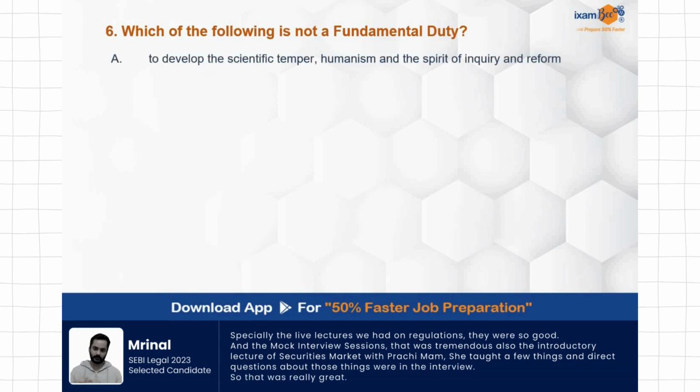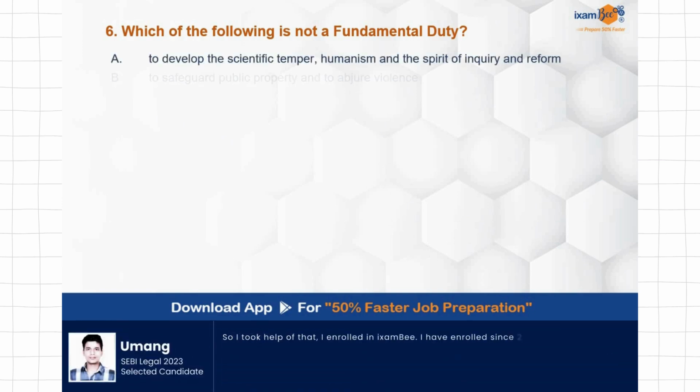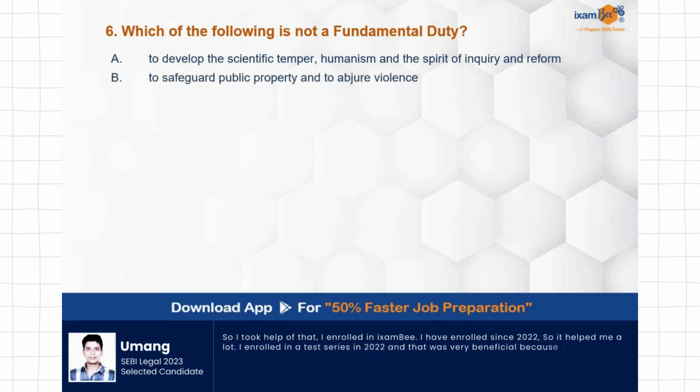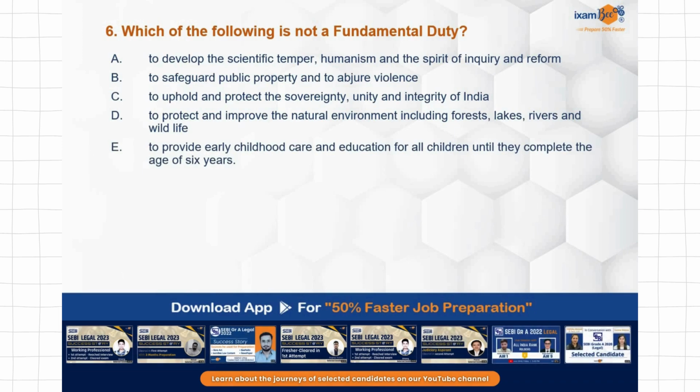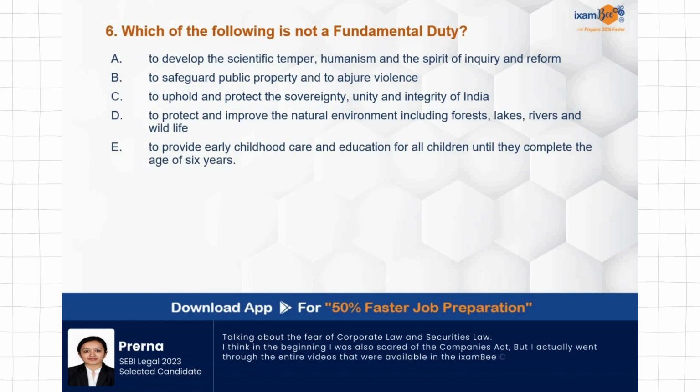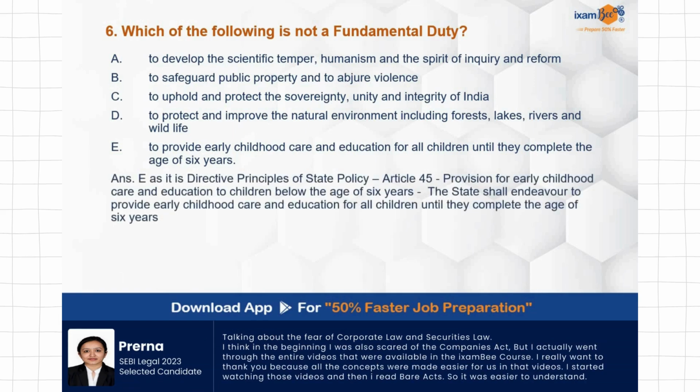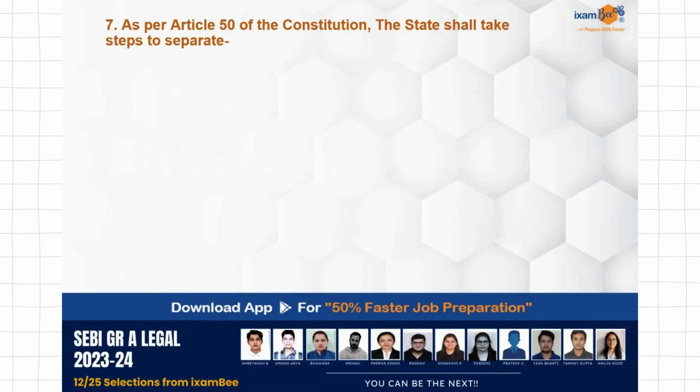Which of the following is not a fundamental duty? To develop scientific temper, humanism, spirit of inquiry and reform, safeguard public property and to abjure violence, uphold and protect the sovereignty, unity, and integrity of India, protect and improve the natural environment, including forests, lakes, rivers, and wildlife, to provide early childhood care and education for all children until they complete the age of 6 years. तो इसमें से कौन सा फीचर है या कौन सा फंडामेंटल ड्यूटी नहीं है? Correct answer is E. As this is a directive principle of state policy, Article 45 provides for this. This has been picked from the DPSPs. बाकी के सारे options fundamental duty हैं.